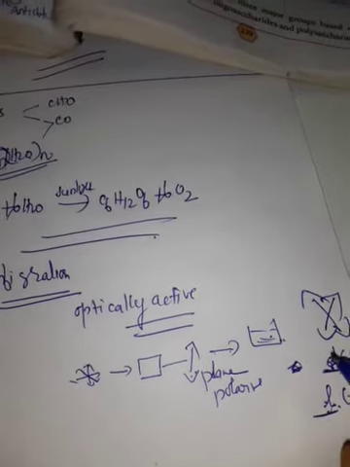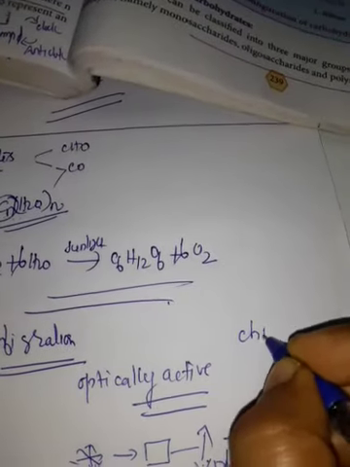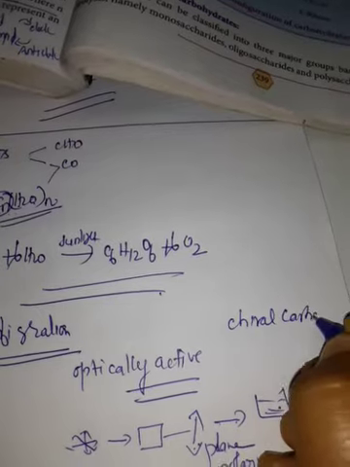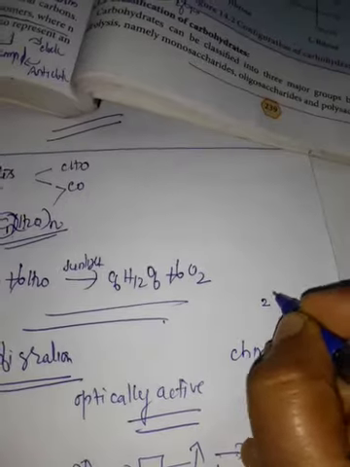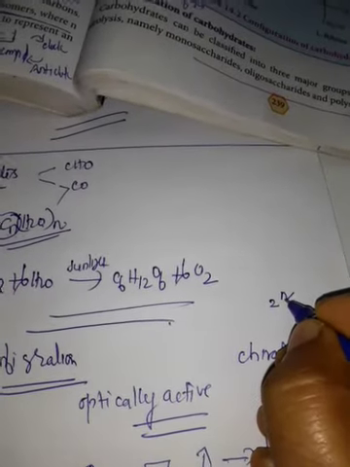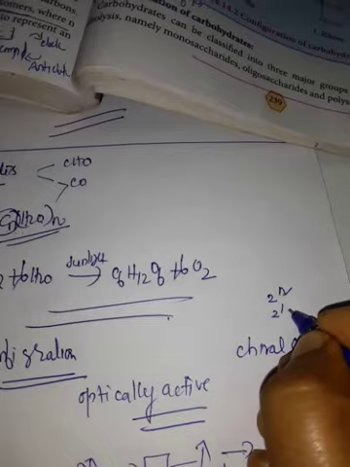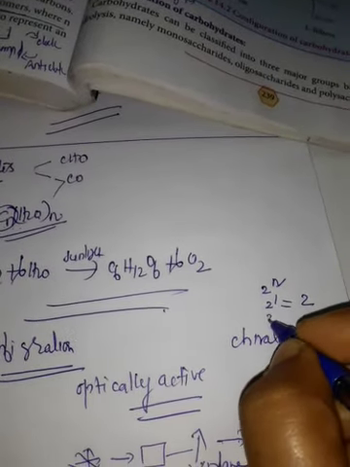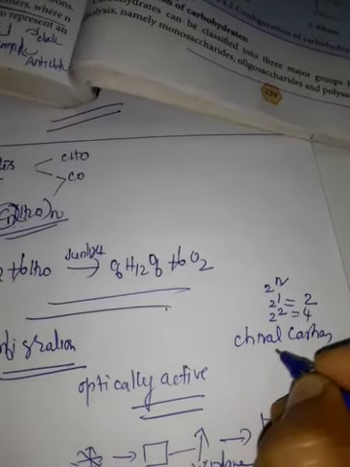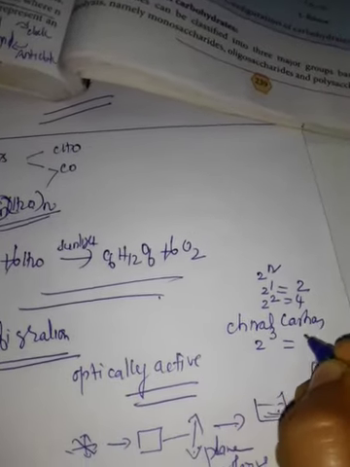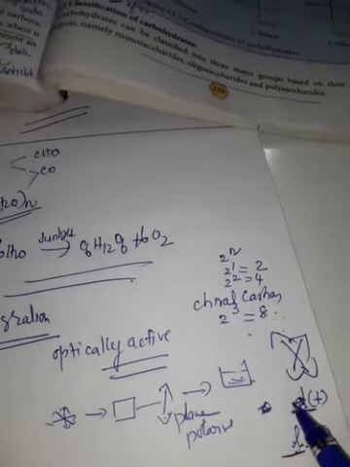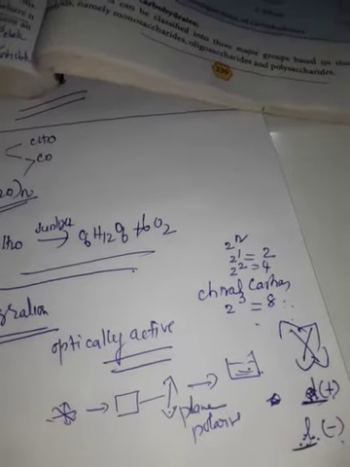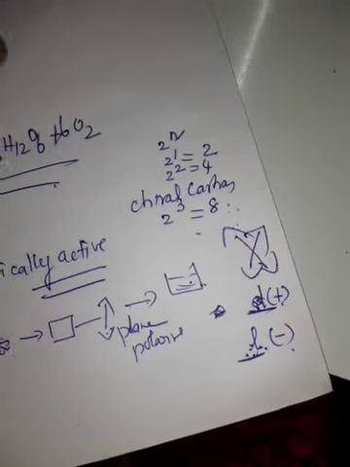So all the carbohydrates are optically active. They have one or more chiral carbons. A chiral carbon means a carbon bonded to 4 different groups. The formula used is 2 power n, where n represents the number of chiral carbons. If there is 1 chiral carbon, 2 isomers are possible; 2 power 2, 4 isomers; with 3 chiral carbons, 8 isomers are possible, and so on. So one notation we have learnt: small d, small l, plus minus, written within the bracket.